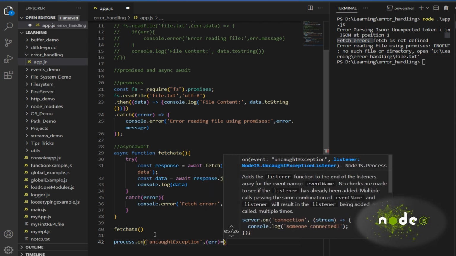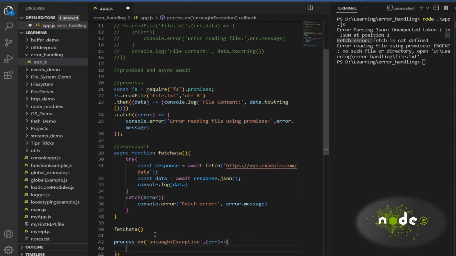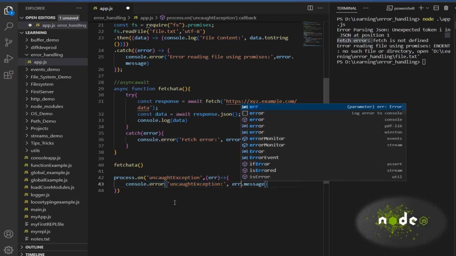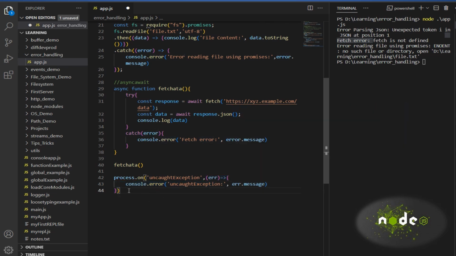Here I have taken process dot on uncaught exception, and I will print this uncaught exception error. This is how I'll be using the errors.